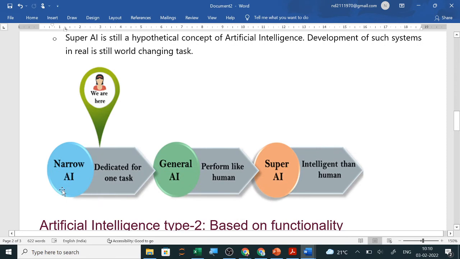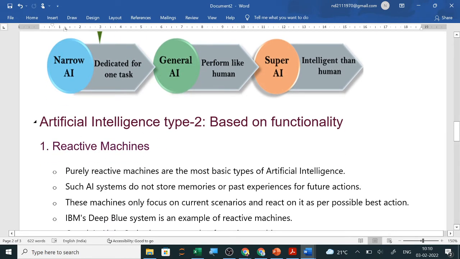Narrow AI, we are already using it in our day-to-day tasks to ease our life, and in that we have to follow the rules and regulations also. Next is general AI, that is like a human being, and super AI will be more intelligent than the human being. Next, artificial intelligence type 2, based on functionality.